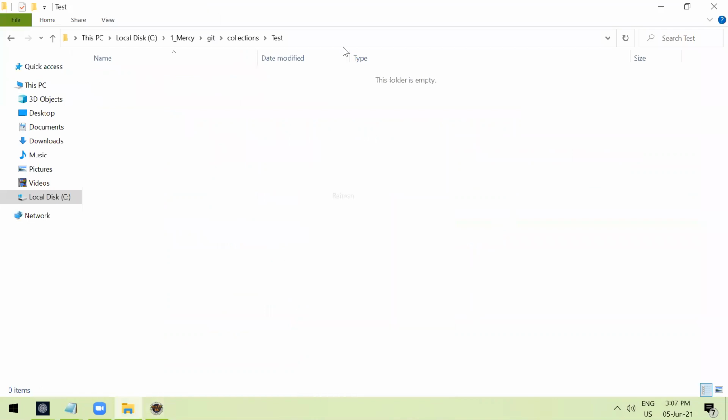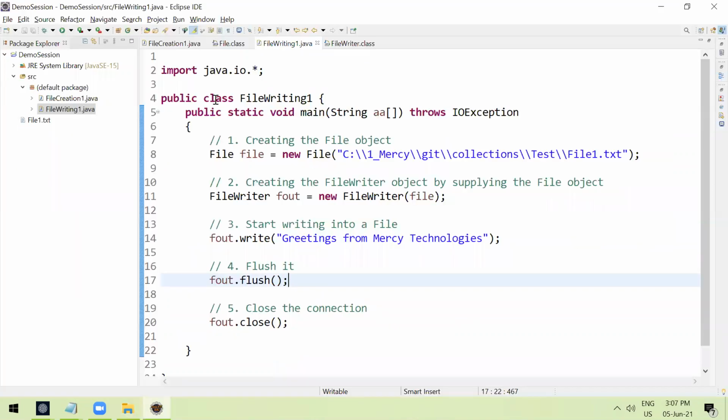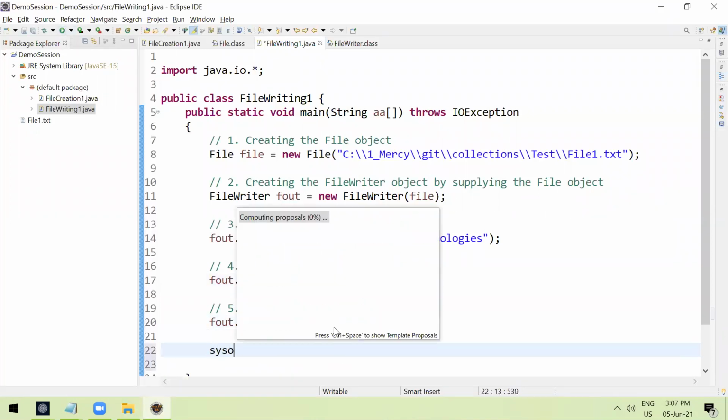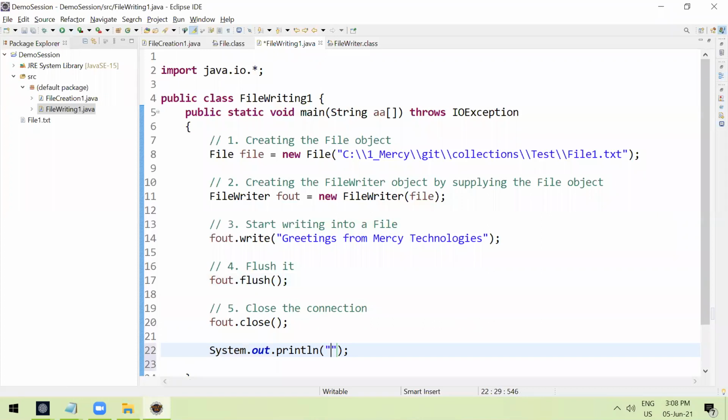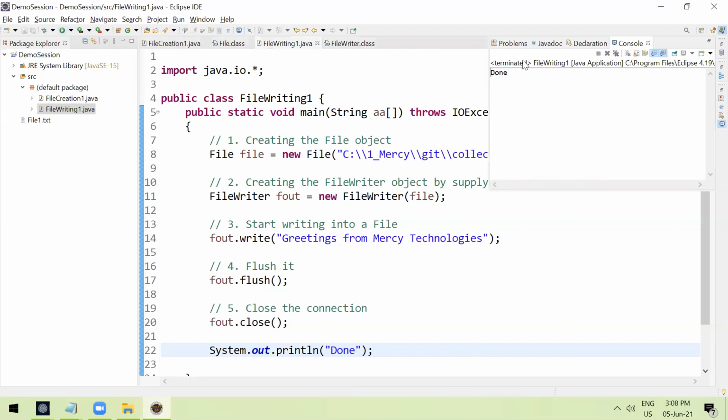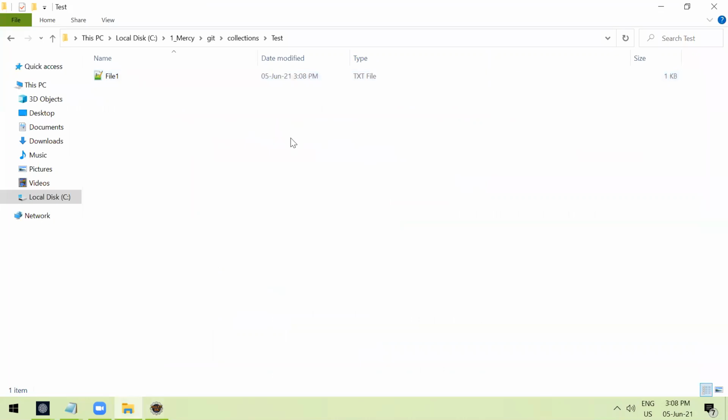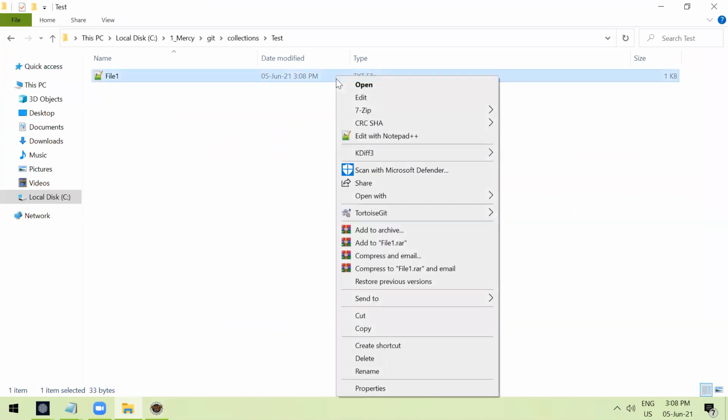Let's go back to our place. Here we don't have any file, right? Let's run this program. I will put one message to see in the console. Done, right? Let's run the program. We are getting the output done. Go to the place. File1.txt file is created. Just open the directory.